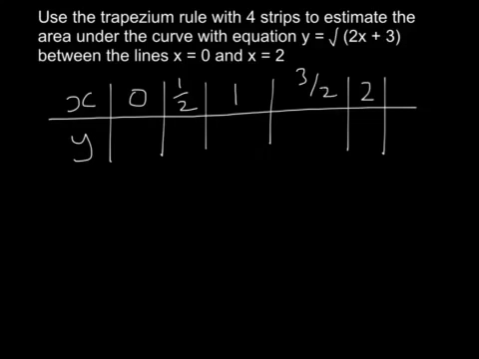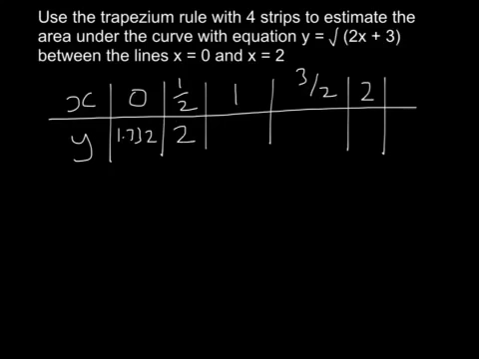Now I've got to take the equation and work out the y numbers for each of these different x numbers. When x is 0, 2x is 0, so it's the square root of 3, which is 1.732. When x is a half, 2 times a half is 1, 1 plus 3 is 4, the square root of 4 is 2.